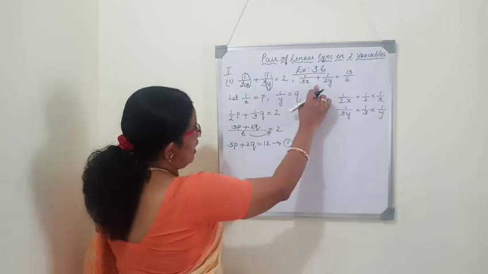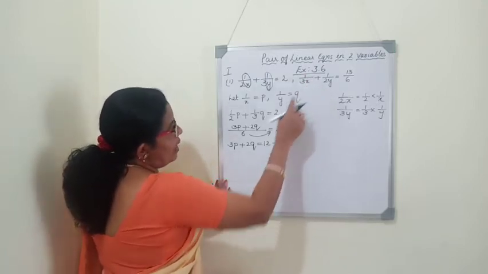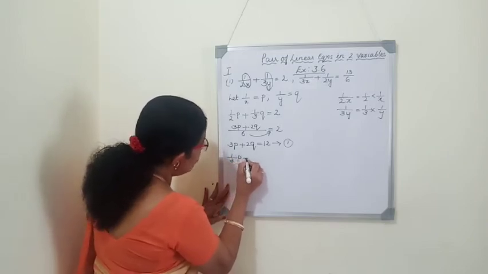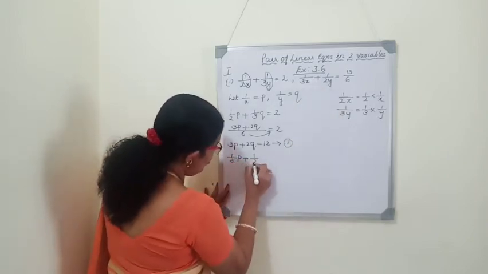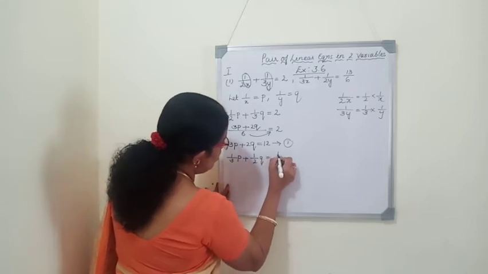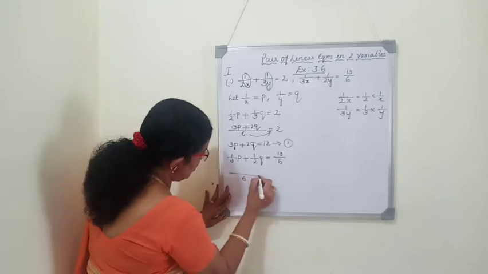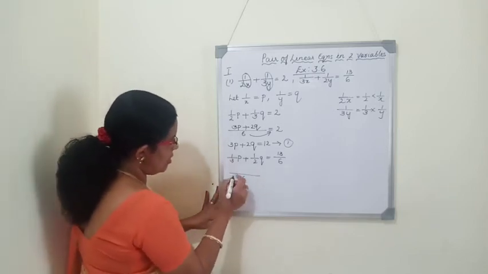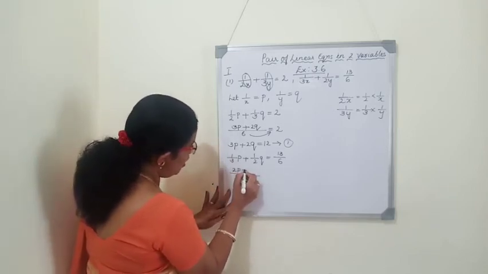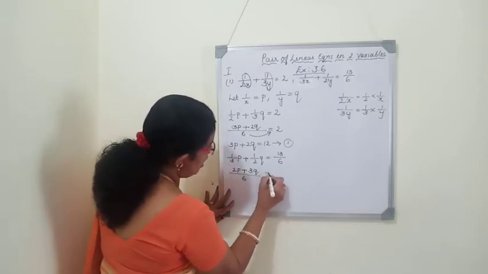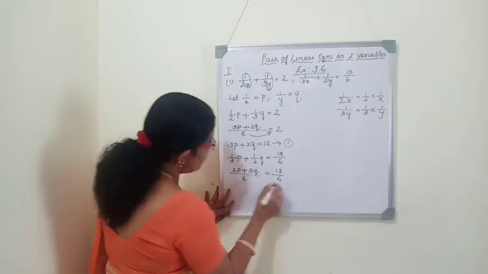Similarly, we will change the second equation. So how can we write 1 by 3x? We can write it as 1 by 3p plus 1 by 2q is equal to 13 by 6. Same way we will take the LCM. 6 is the LCM. 3 2s are 6. So 2 into p, 2p. 3 2s are 6. So 3 into q, 3q is equal to 13 by 6.